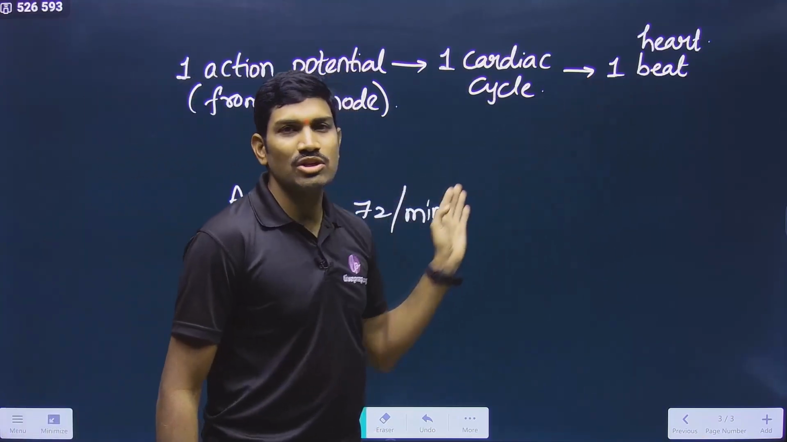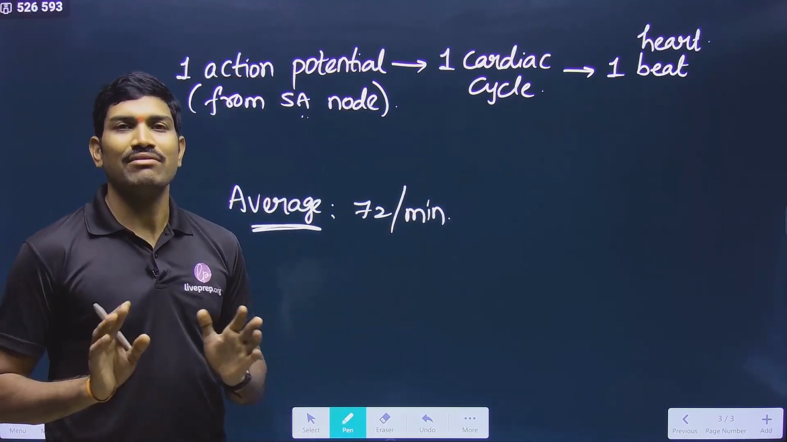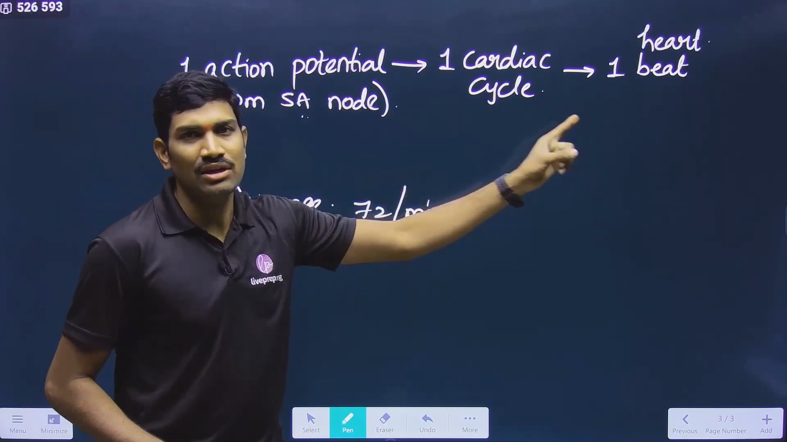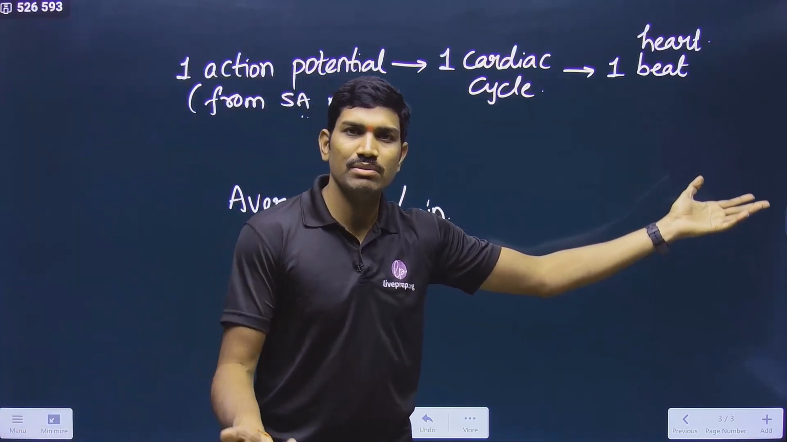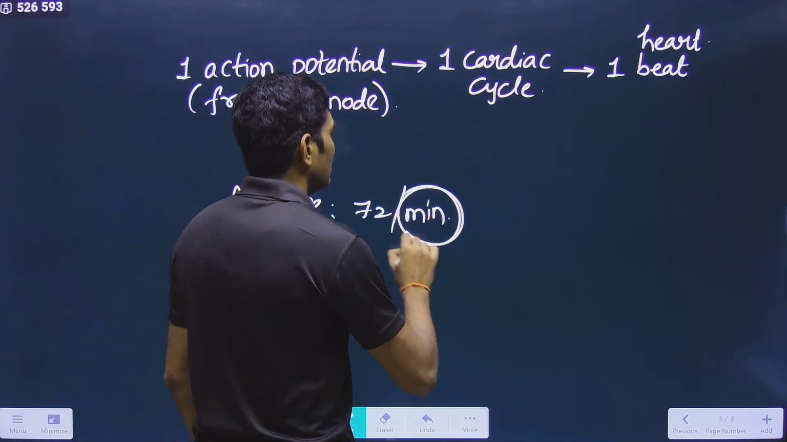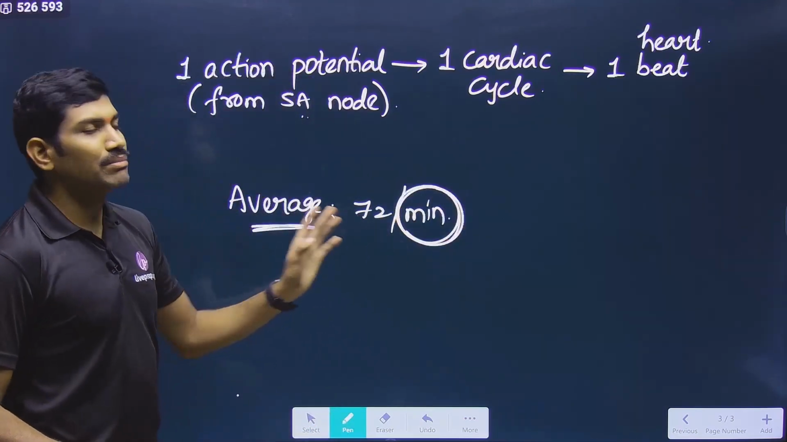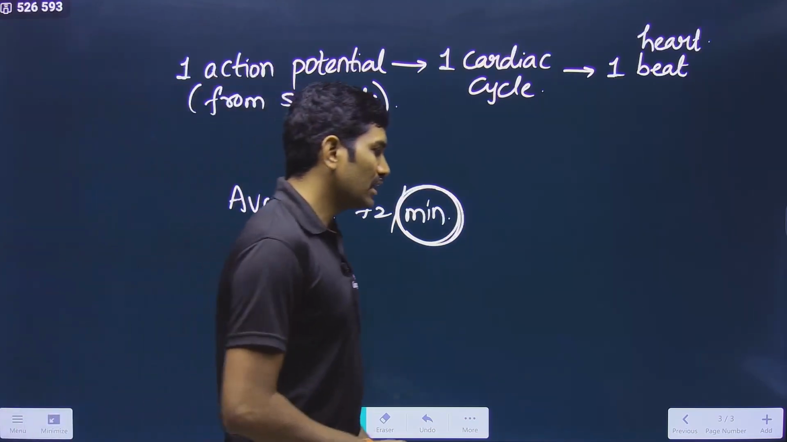That means how many times will the heart beat? It is beating 72 times per minute. This is the average, and this is the relation. If this particular number is changed, obviously these numbers will also change. So in this way, generally we are calculating the number of beats per minute, and on an average it is 72 times per minute.